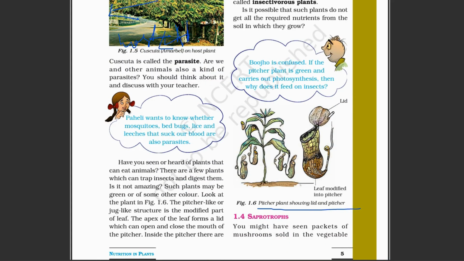You can see there is a lid here, and there is the main plant. You get a very beautiful smell from inside this plant.